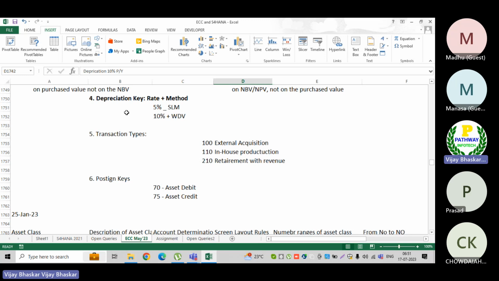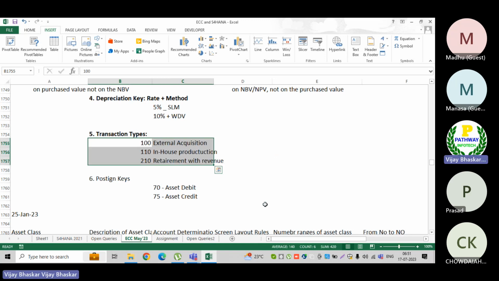Okay, first understand the depreciation key. What is meant by the depreciation key? It's a rate plus method. Then transaction types. You have never seen anything about the transaction types until now. SAP has given different kinds of transaction types. The moment you are posting asset related transactions, these transaction types will come into the picture.